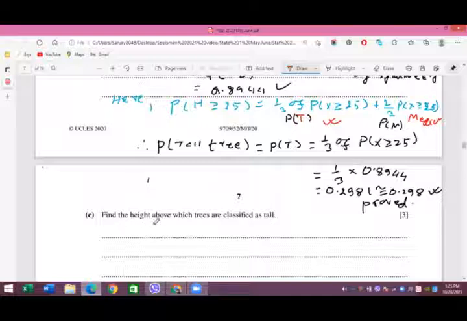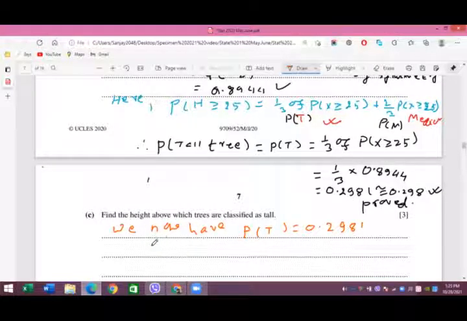It says to find the height above which trees are classified as tall. So we now have PT equals 0.2981, and we need to find the height above.